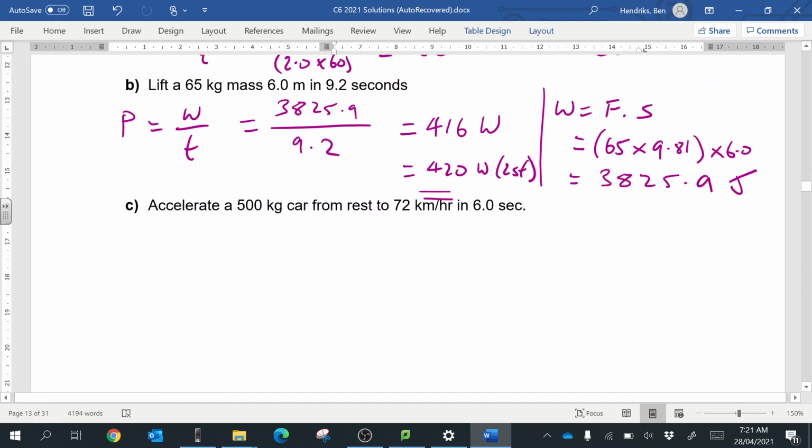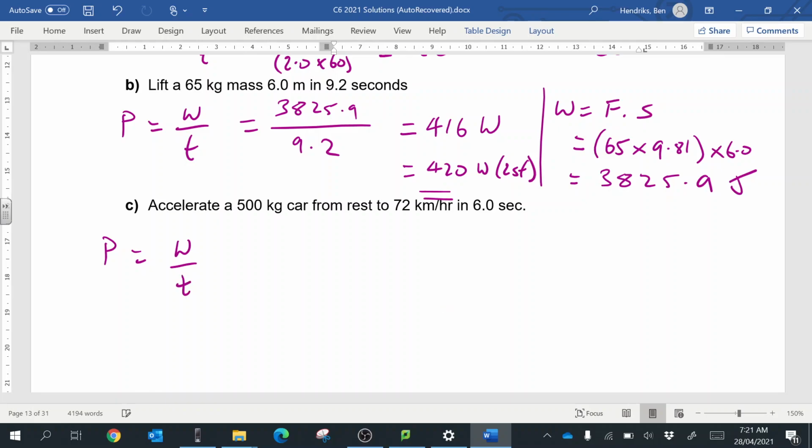Okay, so there's a bit more involved in this one. If we're saying that power equals work over time again, this time we want to work out what the force is. Work is equal to force times distance, and to work out the force, it's equal to mass times acceleration. We've got the time, that's fine, but we don't have distance. So work is equal to force, which is equal to ma times s.